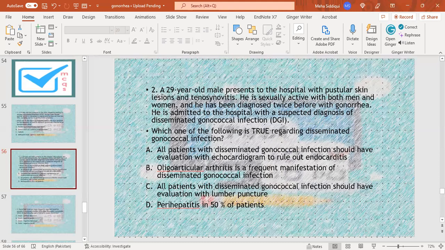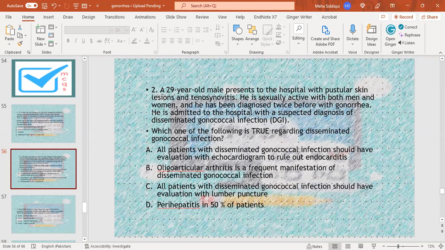A. All patients should have evaluation with echocardiogram to rule out endocarditis. B. Oligoarticular arthritis is a frequent manifestation of disseminated gonococcal infection. C. All patients should have lumbar puncture. D. Perihepatitis in 50% of patients.